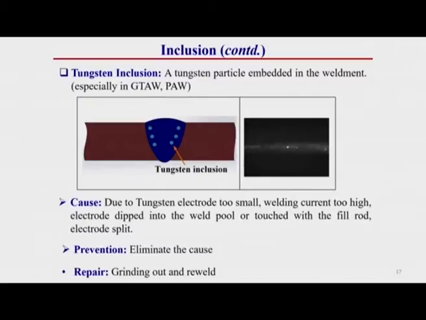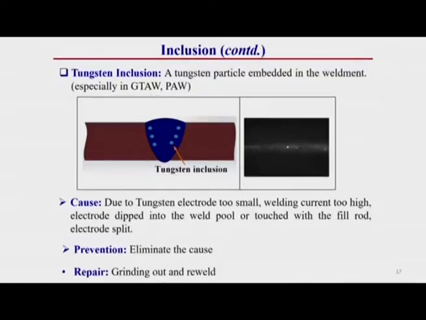The tungsten can sometimes melt or break and contaminate the welding zone or weld pool region. That creates a tungsten inclusion inside the welding region, which is a defect. This occurs especially in GTAW or plasma arc welding.